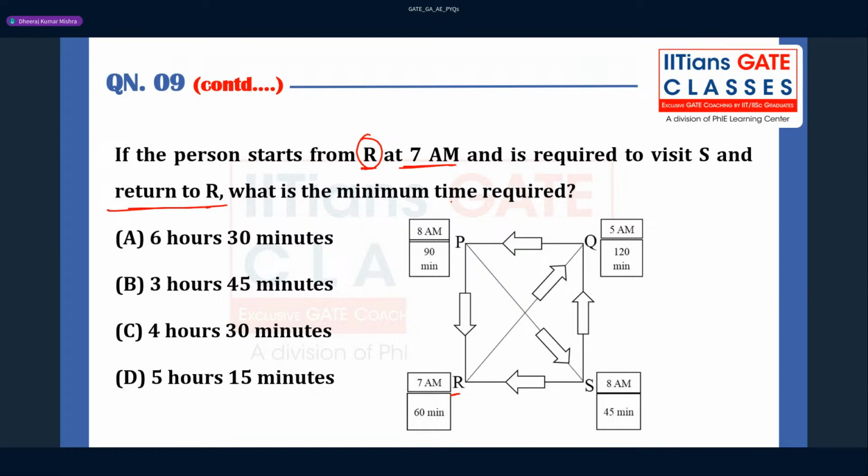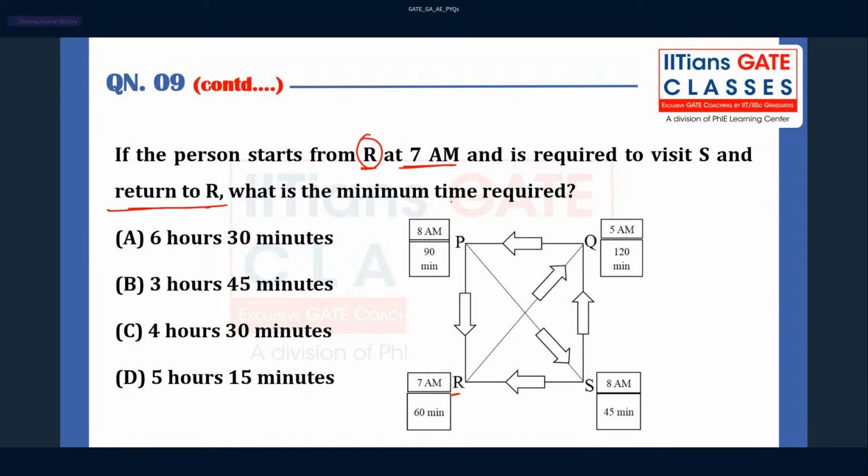Can somebody solve this question and tell me which option can be correct? Because I know I can give you the answer quickly, but you guys have to solve it. Which option can be correct and how are you going to handle this? This is question number 9, and one more question will be there, the last question of the day.